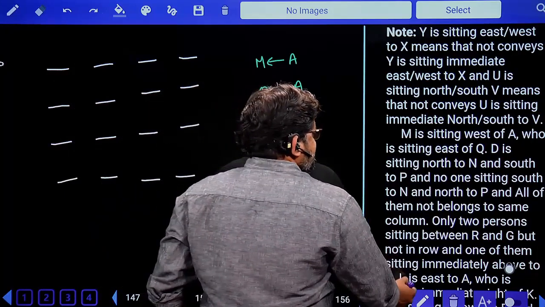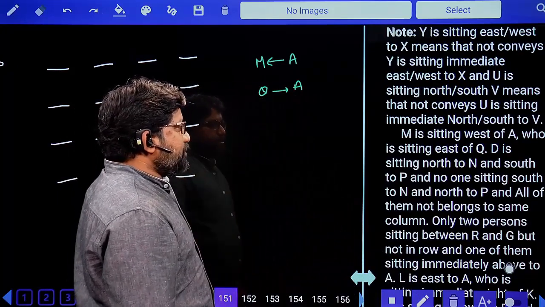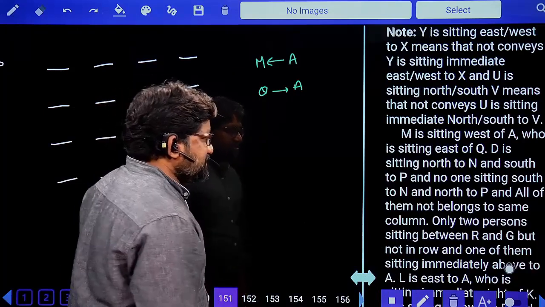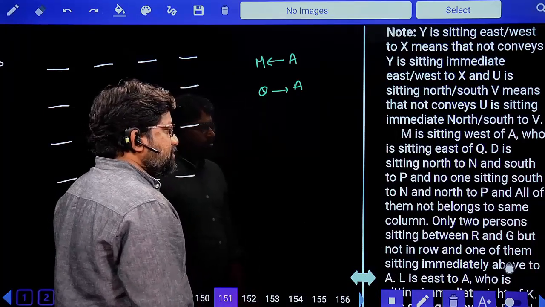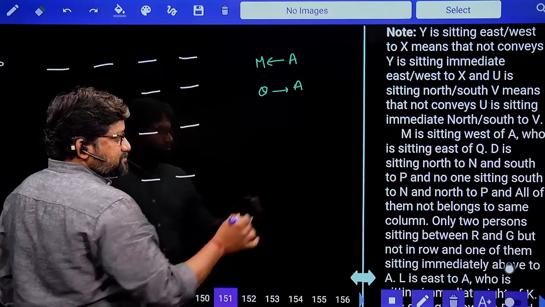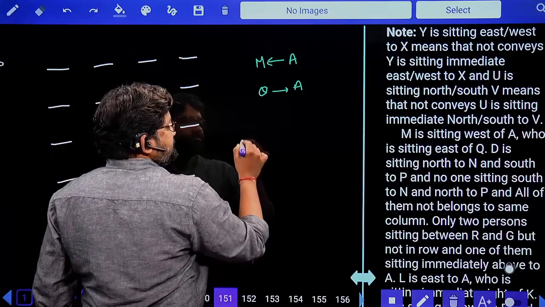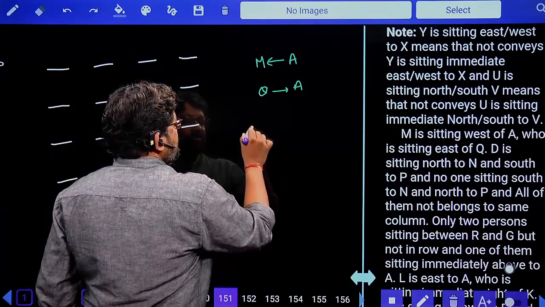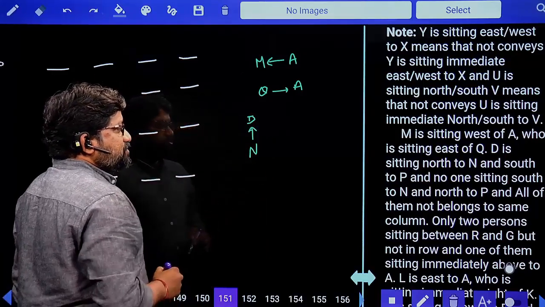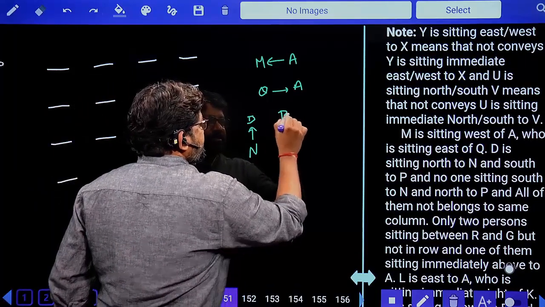Done. D is sitting to the north of N and south of P, and no one is sitting to the south of N and to the north of P. Now this is important, and all of them do not belong to the same column, we know. So what did he say? D is sitting to the north of N. North of N, I should go for D. Next, and south of P. Now this D is sitting to the south of P. Done?